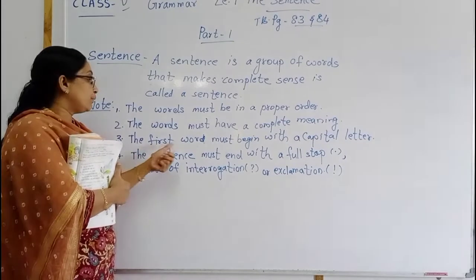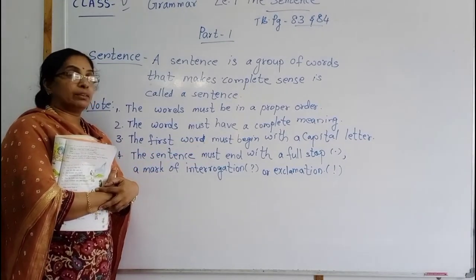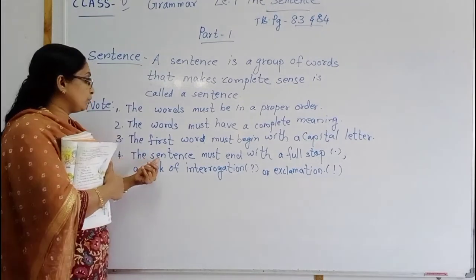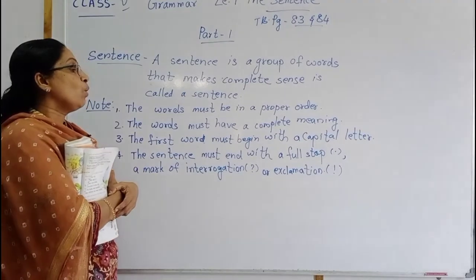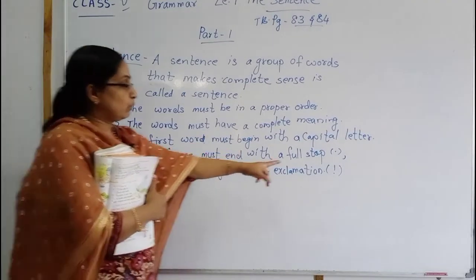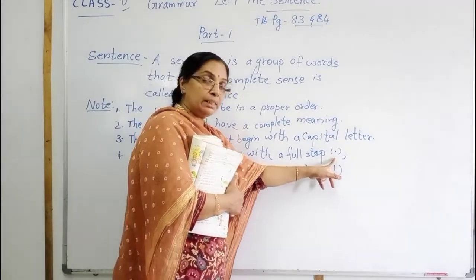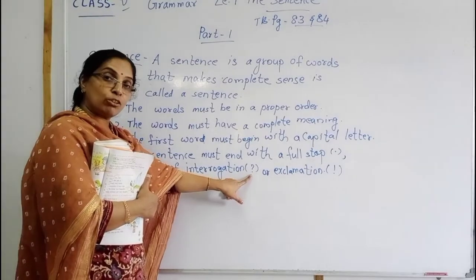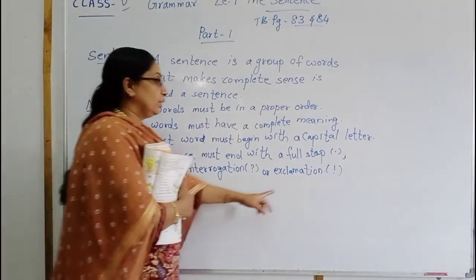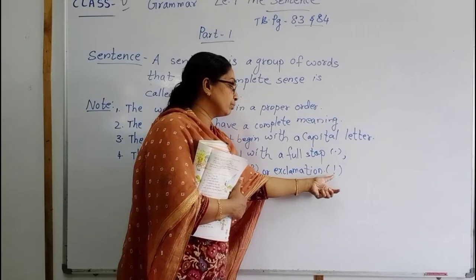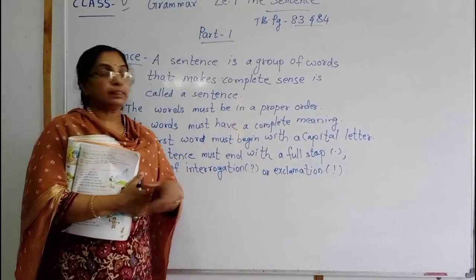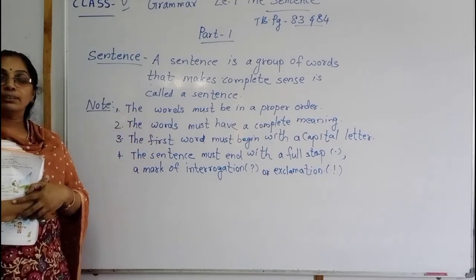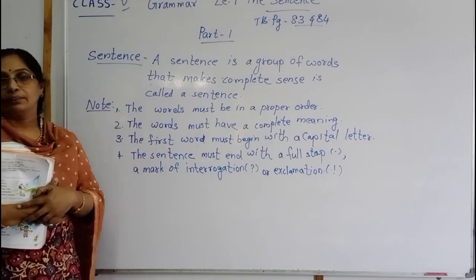Then the first word must begin with a capital letter. Fourth one is the sentence must end with a full stop. When we complete the sentence, we should put the full stop. When we are writing a question, we should put the question mark. When we are writing an exclamation, we should put the exclamatory mark. These are the main 4 important things that should be right in the sentence.